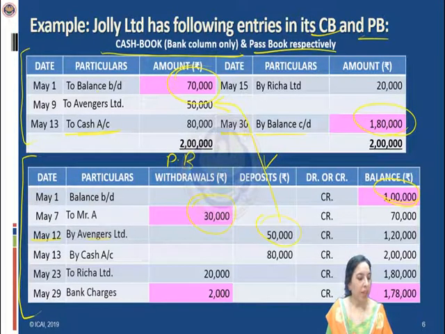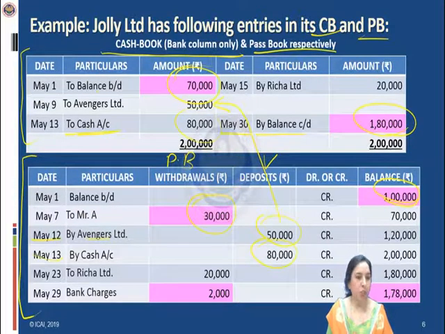Next entry, 13th May, cash account. Since this transaction was on the cash side, that means cash was withdrawn, hence this has the effect on the same date. Cash will be withdrawn or cash will be received by one or the other party on the same date. There will not be any kind of time lag between the giving and receiving of cash. So 13th May, 80,000 cash has been effected on 13th May itself. So this entry is also finding place in both the books, so it will not have any impact on the BRS.